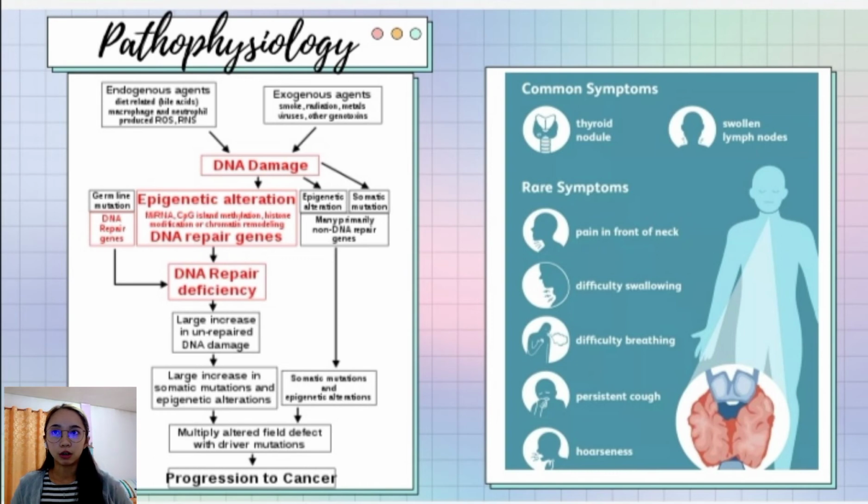That would lead to a large increase in unrepaired DNA damage. This large increase can also affect the somatic mutations and epigenetic alterations. And in this case, it will multiply the altered field defect with driver mutations,